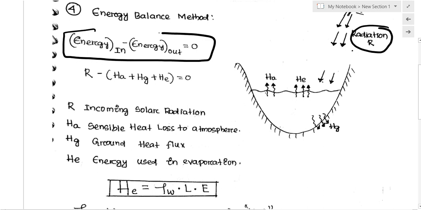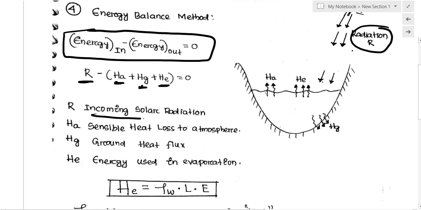Energy in minus energy out equals 0. The energy is the radiation energy minus the output energy, the loss from this input energy. Some of the energy is lost to the atmosphere, some is absorbed by the ground, and some is used in the evaporation process.